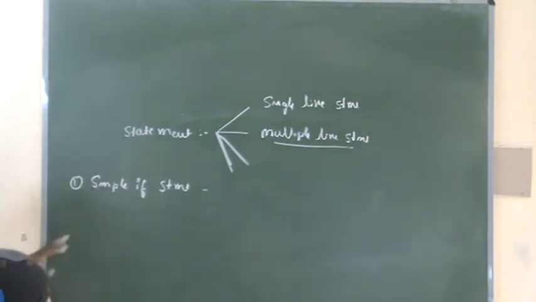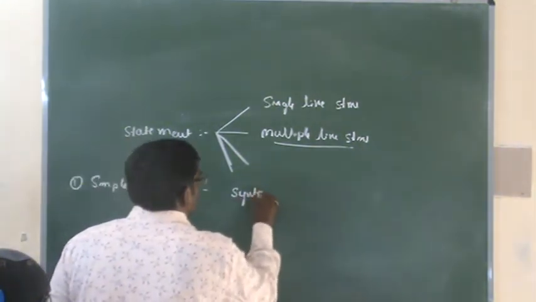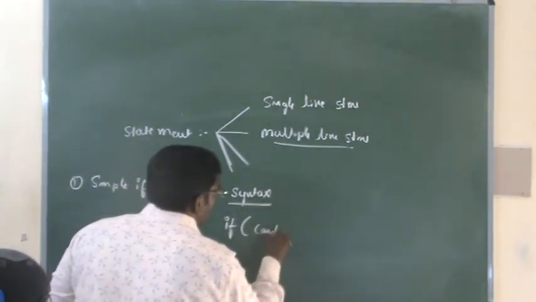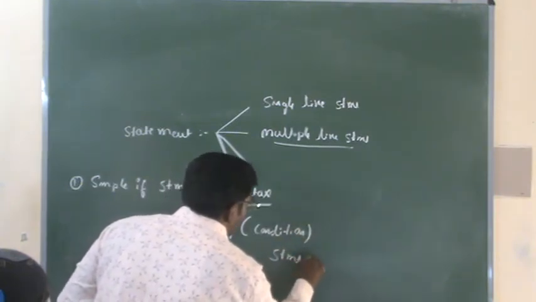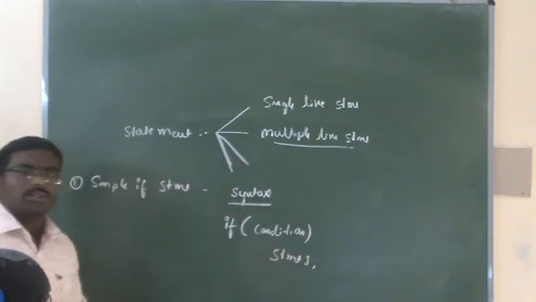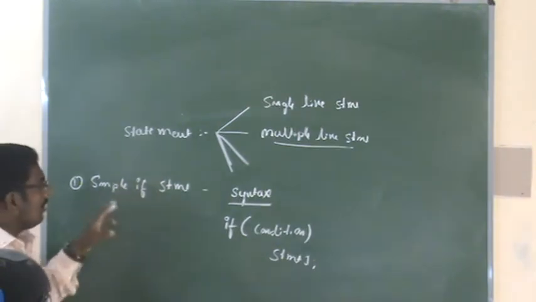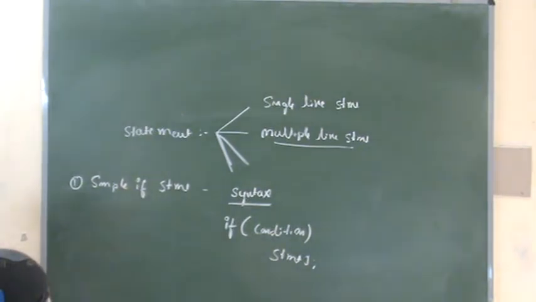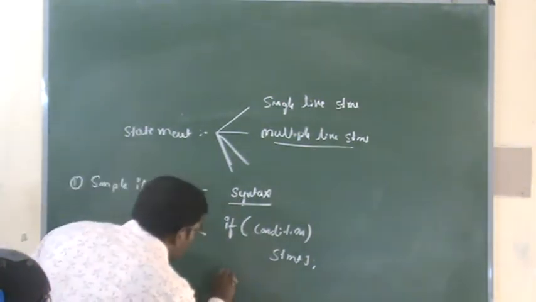So when you are writing the simple if statement, first we need to write the syntax. How to write the syntax for simple if statement? if followed by condition, followed by statement 1. So this is the general syntax to check a condition. The simple if statement we call a one-way statement. Why do we call it a one-way statement? Here we are going to check only one condition. Okay, now here I use a simple example for this.